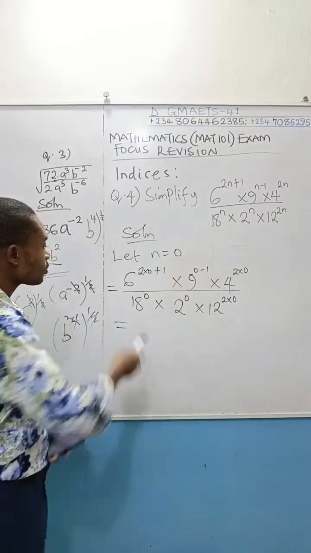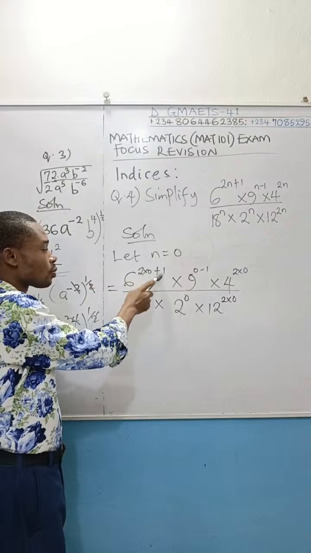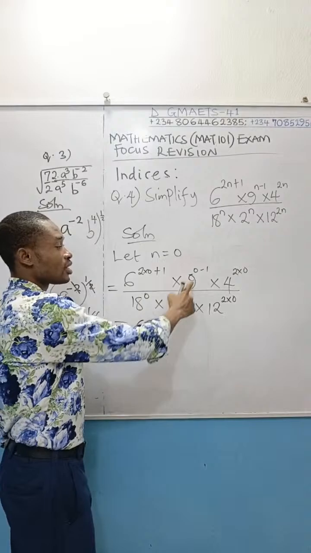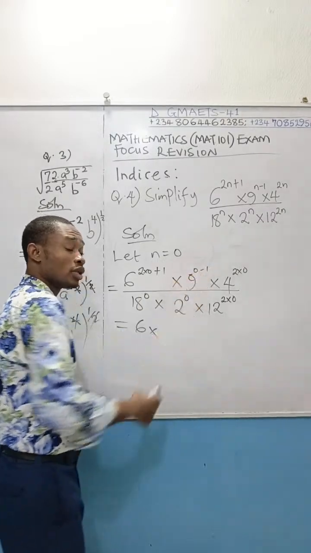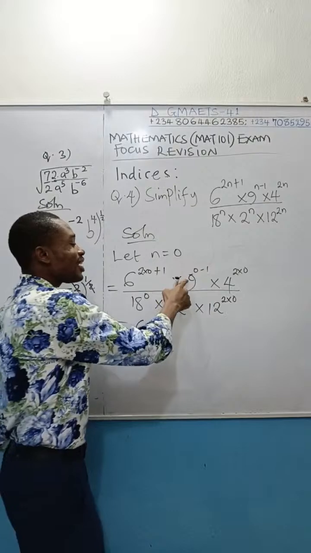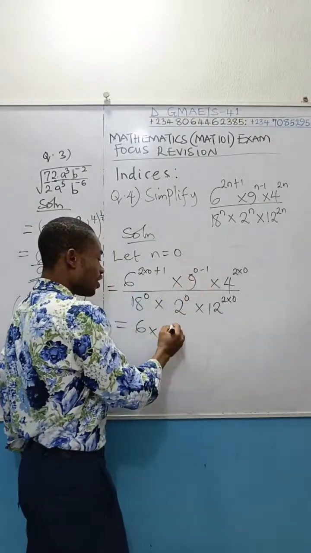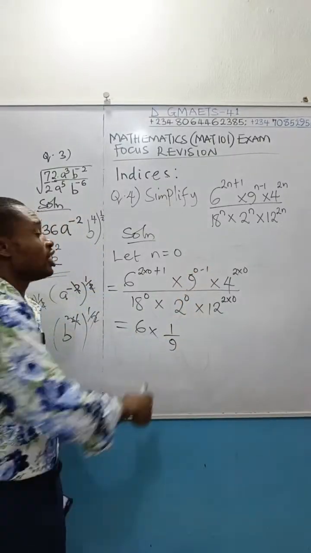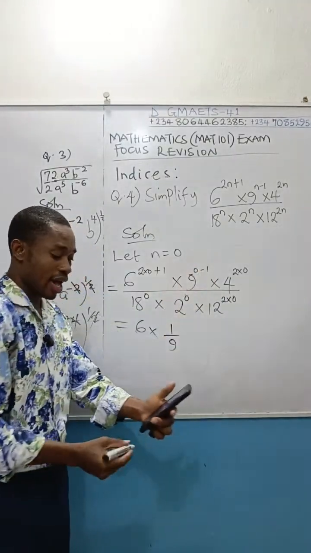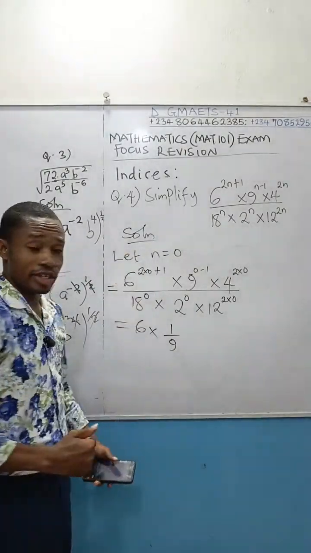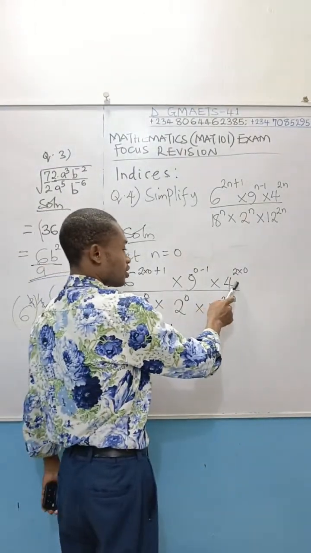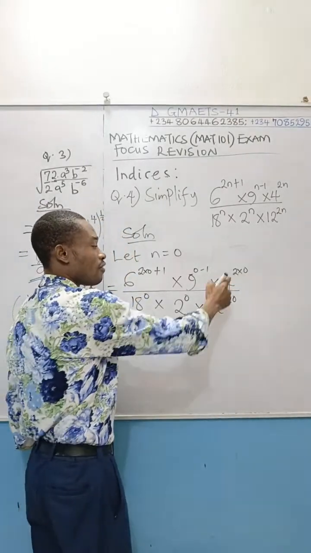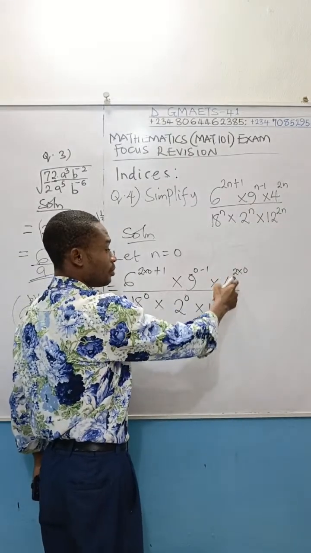Are you ready? 2 times 0 is 0. 0 plus 1 is 1. 6 raised to power 1 will give you 6. Times 9 raised to power 0 minus 1, which is minus 1. 9 raised to power minus 1 will give you 1 over 9. So this 9, if you simplify, will go to the denominator. Then come over to this. 2 times 0 will give you 0. 4 raised to power 0 is 1. So this whole term is 1.